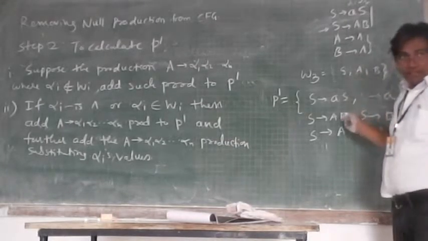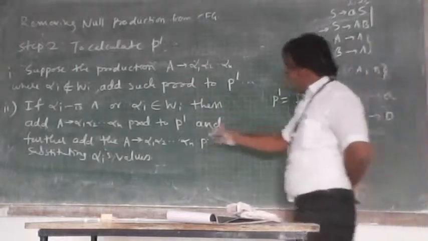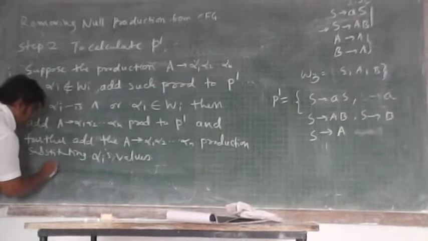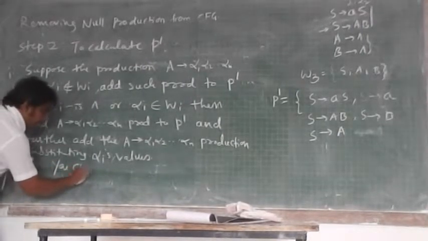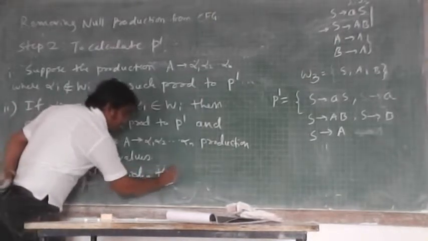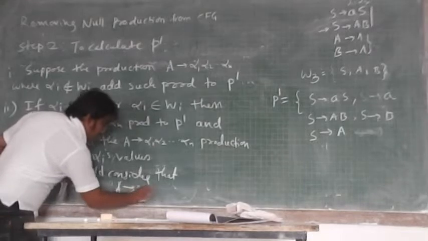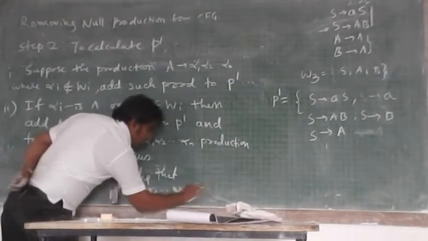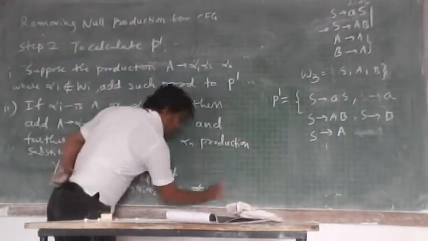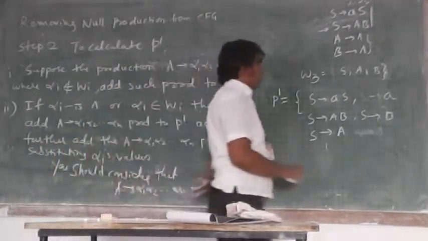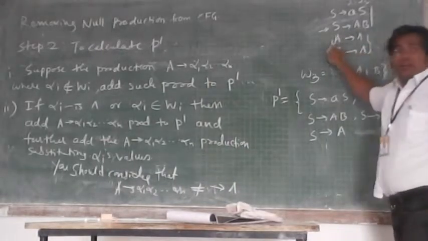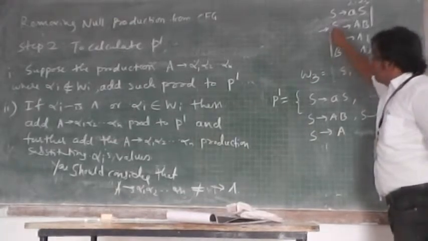Basically, we wanted to remove that. We don't want to add it. That is why you should consider that A implies alpha 1, alpha 2 up to alpha n should not be null. Okay? Should not imply null. We can say like this. Now come to this A production. We are done with this. Come to this. These are the productions you need not consider.